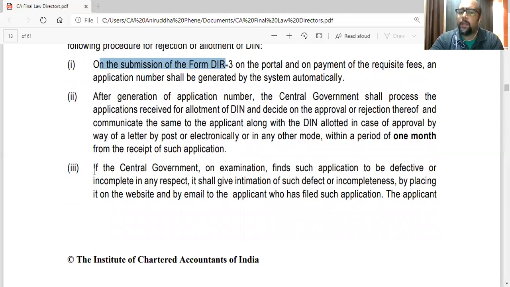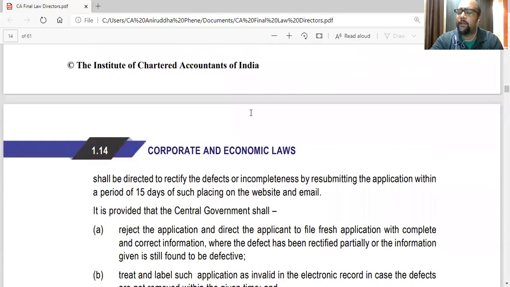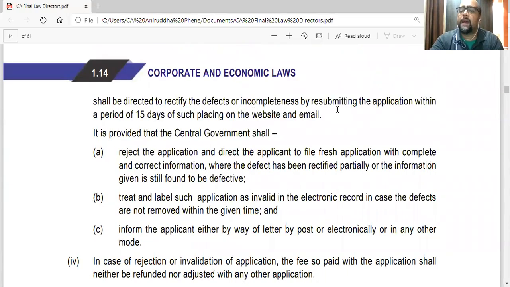If the government on examination finds such application to be defective or incomplete in any respect, it shall give intimation of such defect or incompleteness by placing it on the website and by email to the applicant who has filed the application. They will intimate him obviously. The applicant shall be directed to rectify the defects or incompleteness by resubmitting the application within a period of 15 days from placing on the website and email. So you have 15 days to correct it.